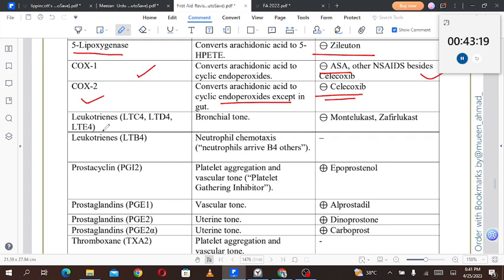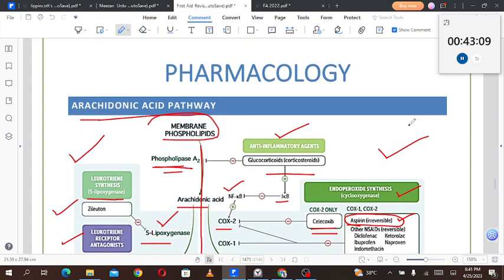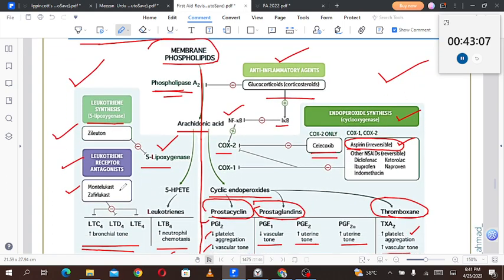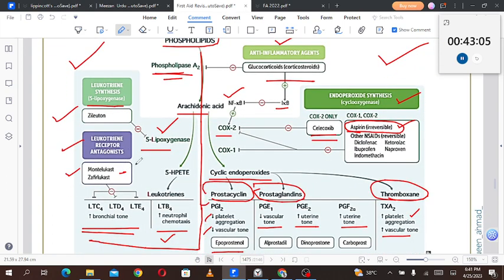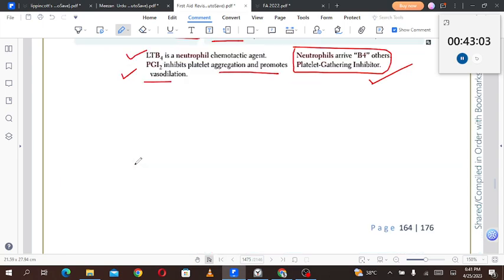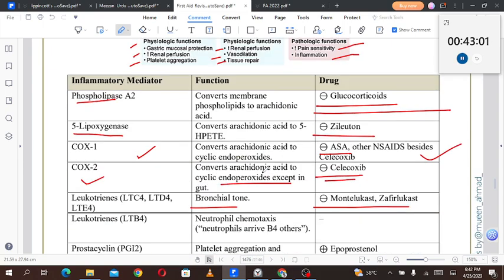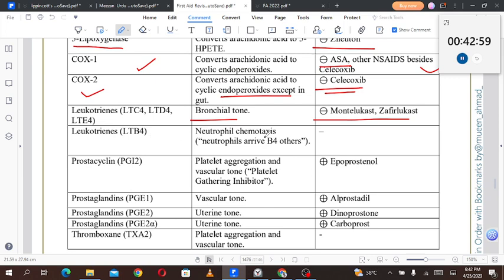Leukotrienes LTC4, D4 and E4 maintain the bronchial tone. They are inhibited by the montelukast and zafirlukast, which are the receptor antagonists of these leukotrienes. As you can see over here, zafirlukast and montelukast are the receptor antagonists. Then coming back to LTB4, neutrophilic chemotaxis. There is no drug that is inhibiting this one because we don't need to inhibit that.